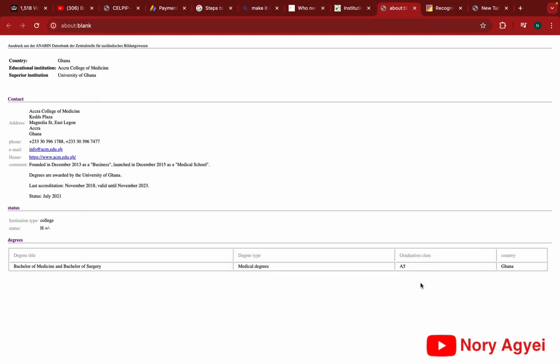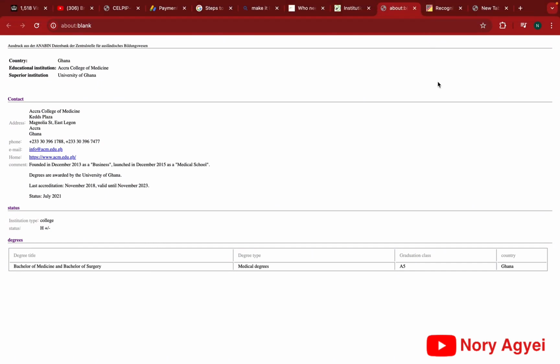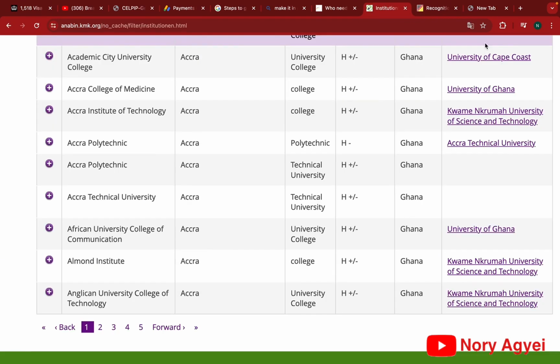Now, if a company or an employer is requesting both recognition of your institution and your degree, and for instance, you check your university on the ANABIN database and it's listed, but you check the degree side and you don't see your degree on the listed extract on the ANABIN database, then you request a statement of comparability. This statement of comparability can take a number of weeks, but if you are using it for the blue card, you can actually go through the fast track system for it to be fast for you. Normally, if you go to the fast track system, I learned it takes some days.